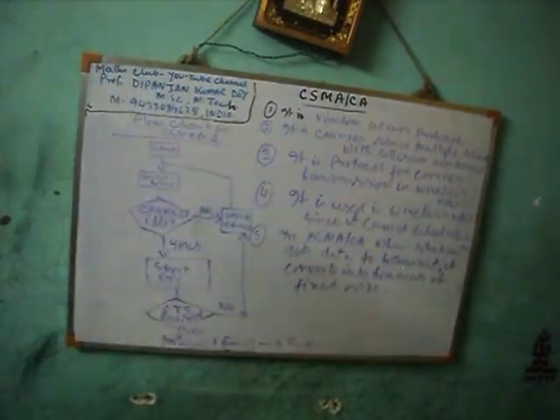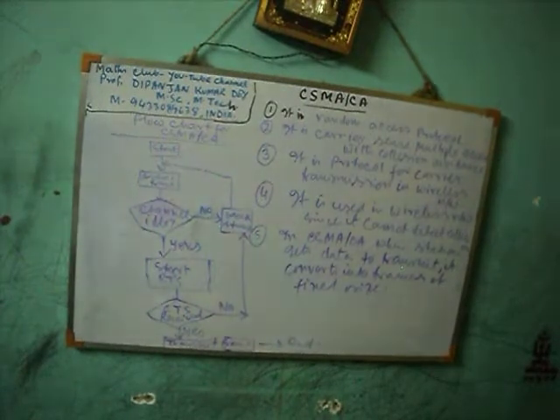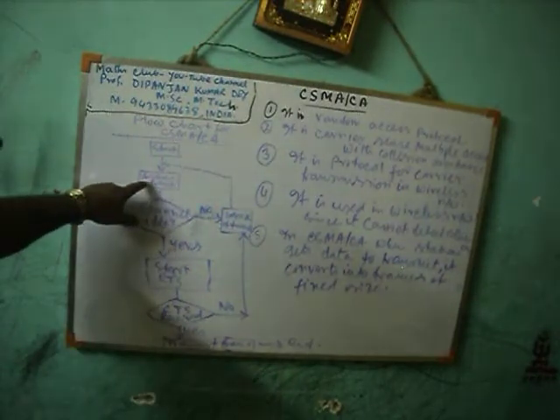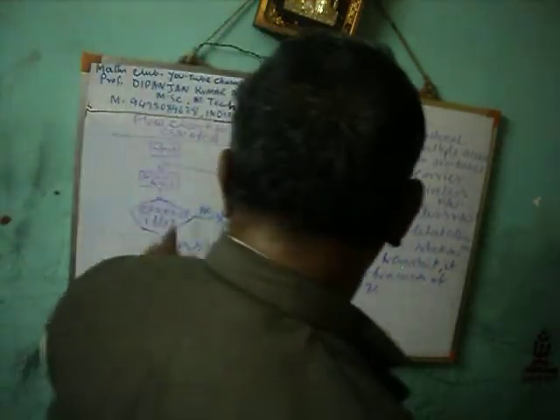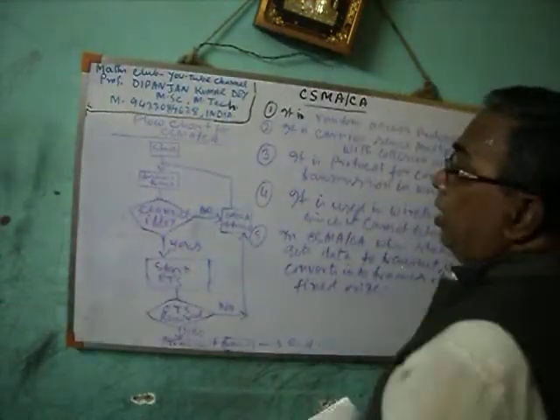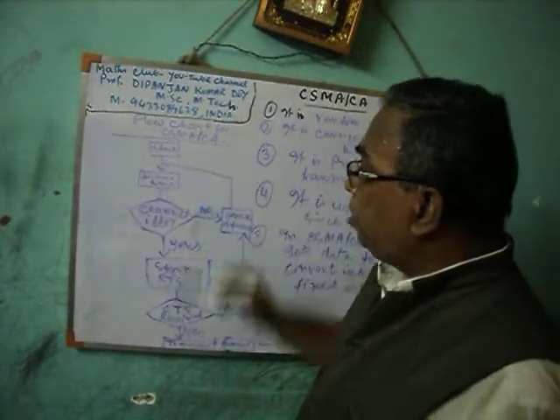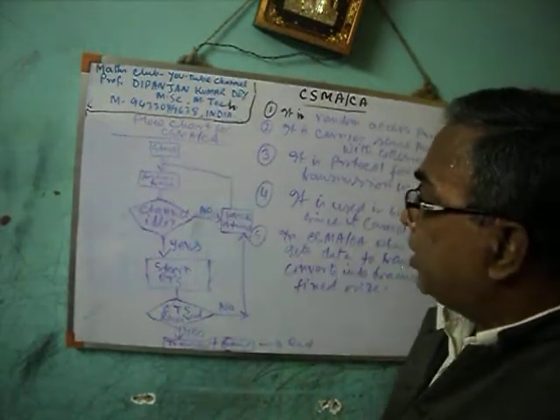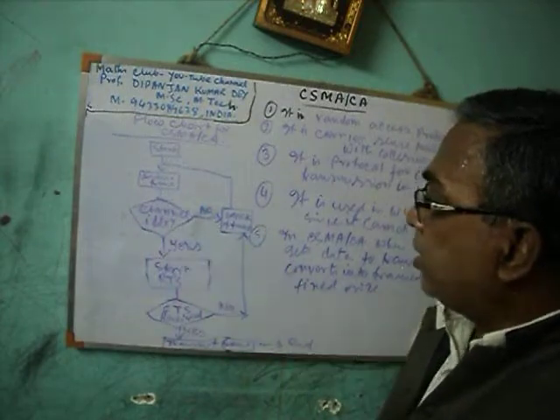Now once again I am telling how it works. First start, then assemble frame. When the station gets data, it assembles a fixed size frame. Then the station checks whether the channel is idle.